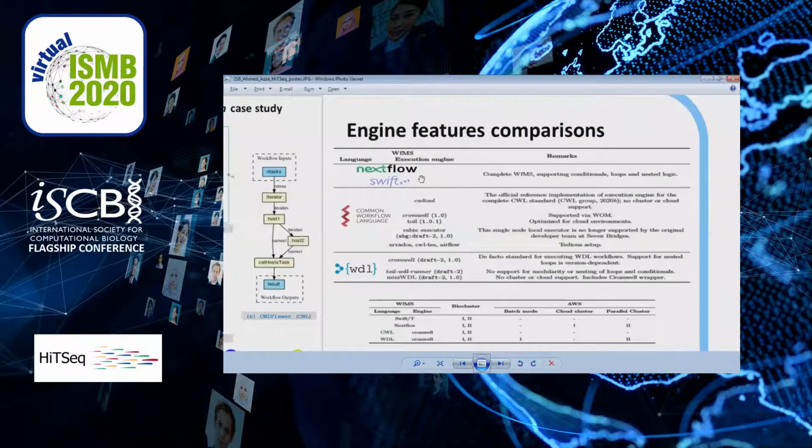As for engines, we can say about Nextflow and Swift that they are complete, in that both the language and engine features co-evolve together. However, CWL and WDL are only language specifications, and thus different engines exist for each of them. And these engines, of course, vary in their specification version and the features they support. In our scalability testing, we opted for Cromwell, as we could run it locally, on an HPC environment, and on the cloud. Other engines either could not run with both languages in all of these environments, or were a bit more involved to set up, or are no longer supported by their core developer teams.